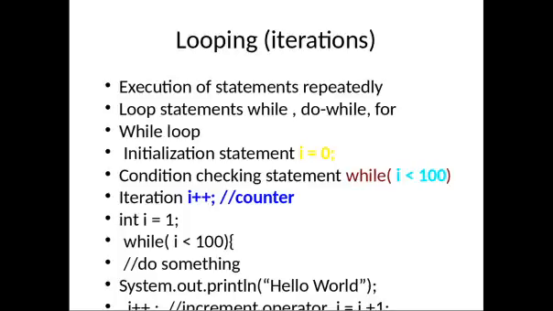First of all, you see how you start in the while loop. Suppose I want to print hello world 100 times. First I will start with an initial statement. I will declare I, that is int I is equal to 1. Then I will put the statement: while I is less than or equal to 100.